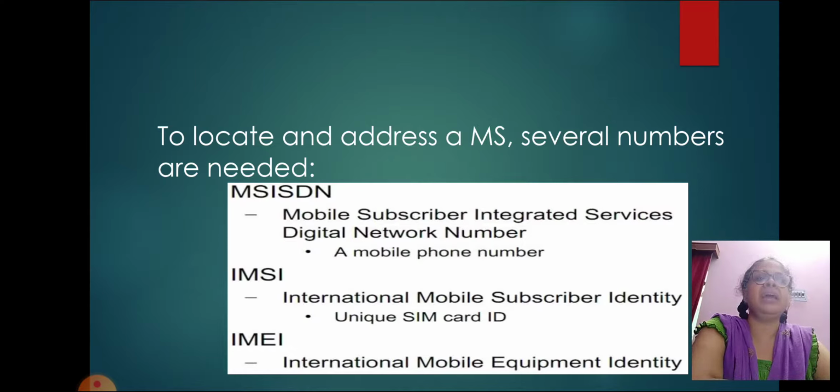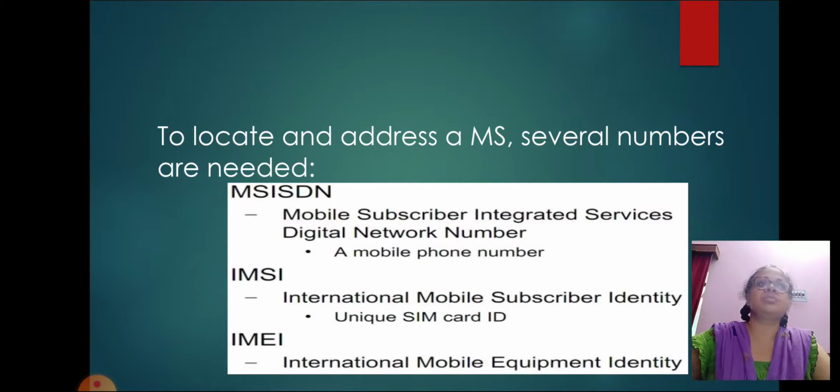Then IMSI. IMSI is the International Mobile Subscriber Identity, which is unique to each subscriber, and I have already explained IMSI. Then there is IMEI, the International Mobile Station Equipment Identity.